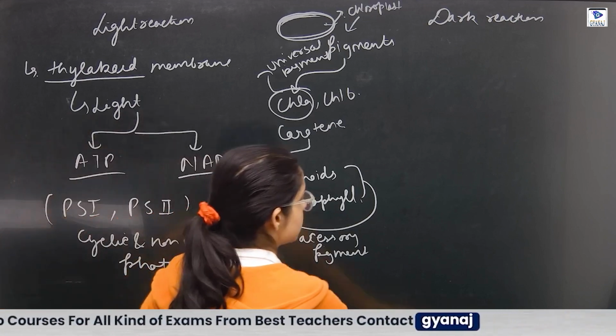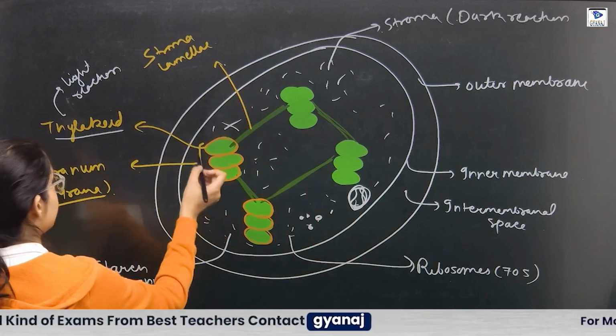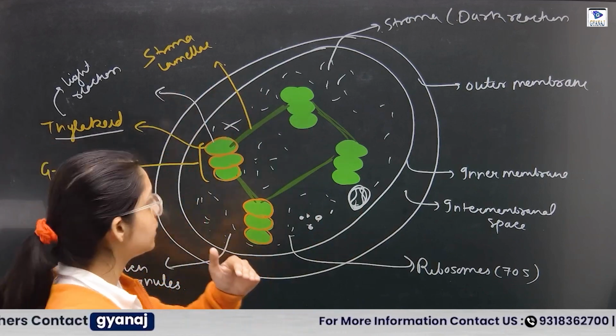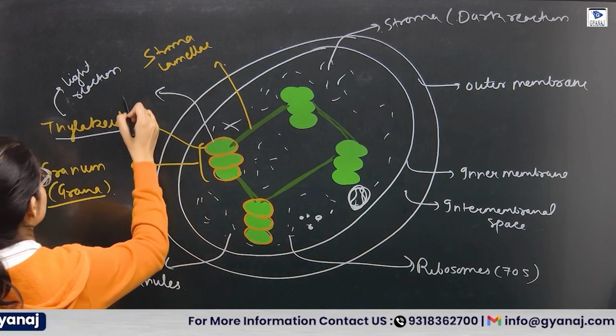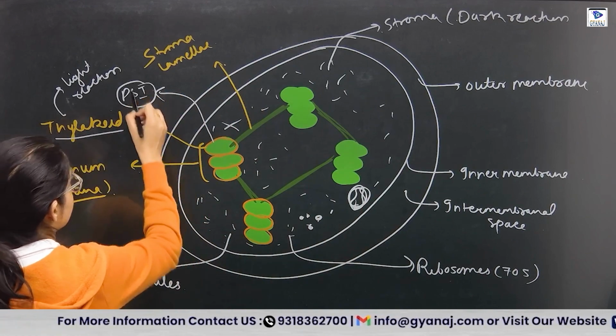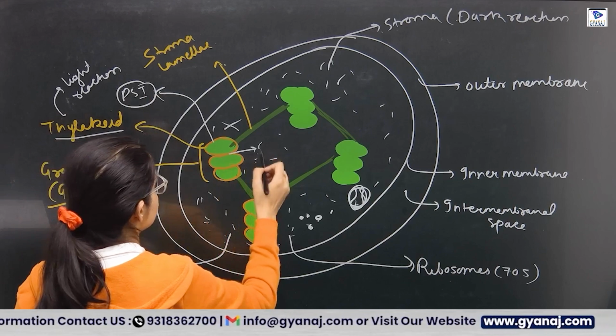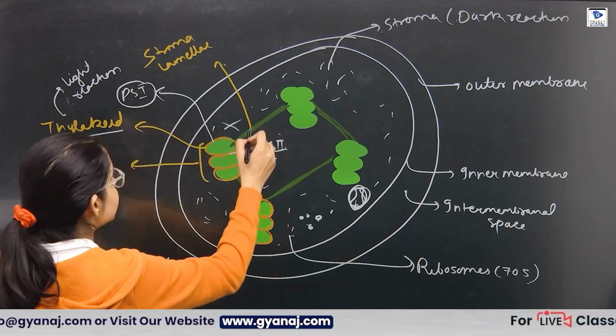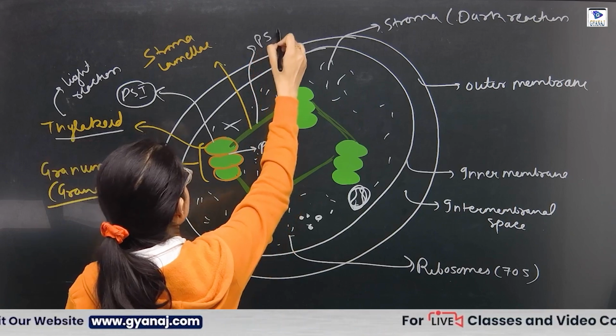So we have observed this structure here. So here the non-appressed part means non-sandwiched part. Here photosystem 1 will run, and here this is the appressed part, means sandwiched part, photosystem 2 will be present, and this is the non-appressed part, photosystem 1 is present.